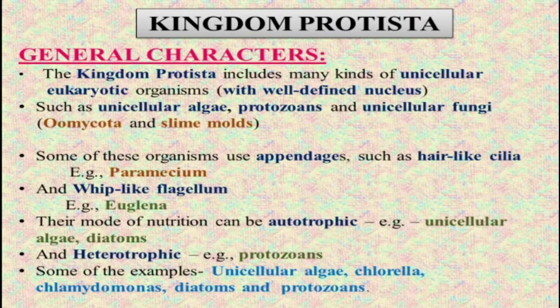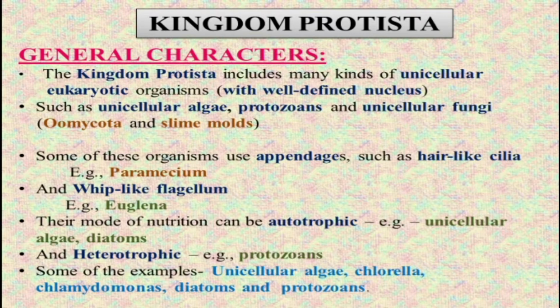The Kingdom Protista has a well defined nucleus in eukaryotic organisms such as unicellular algae, protozoans, unicellular fungi, oomycota, and slime mold. In Kingdom Protista, we clearly observe organisms with a well defined nucleus, which come under the category of eukaryotic organisms.